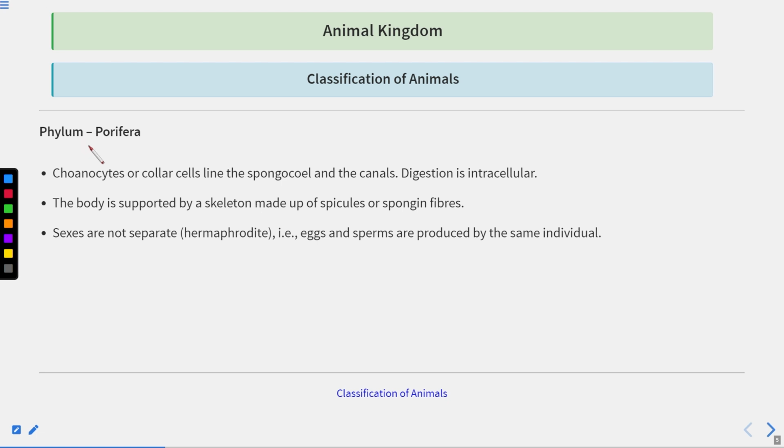Now here comes the Porifera. Okay, that is the same phylum. Choanocytes, or the collar cells, line the spongocoel and the canal. Digestion is intracellular. So I'm just drawing one of the wall portions that is showing these choanocyte cells, right? So these choanocyte cells are arranged like this.